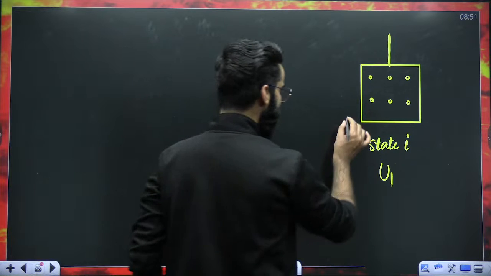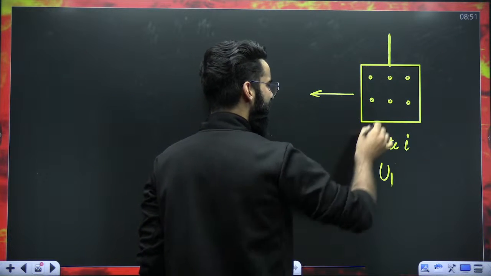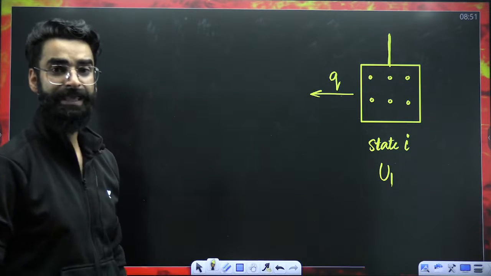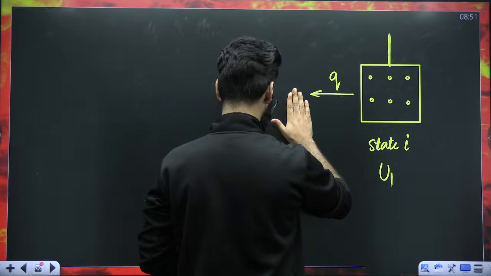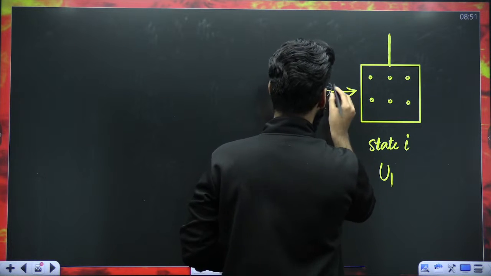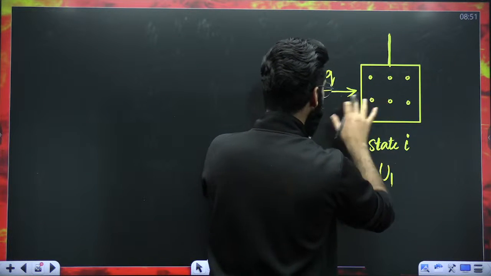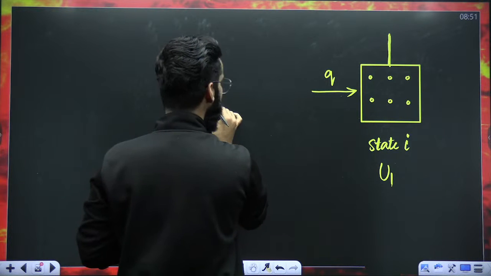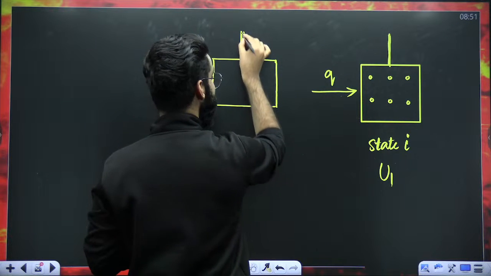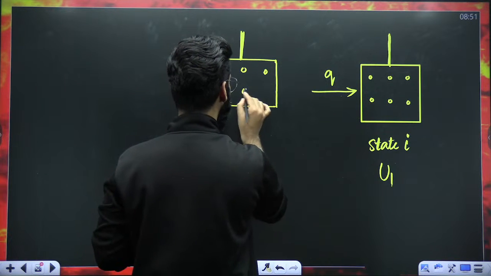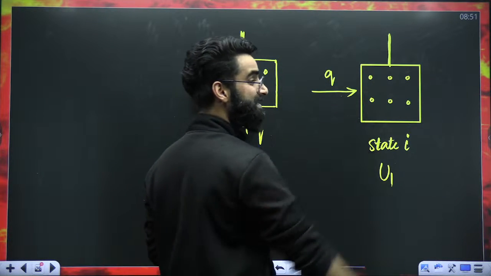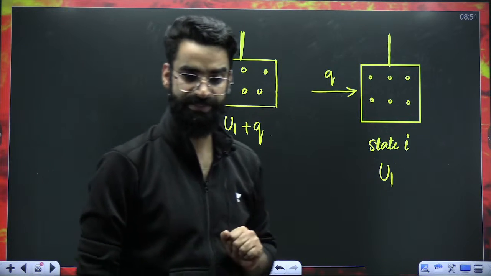Now, what exactly we will be doing? For example, I'm supplying Q amount of heat to this gas. My dear students, when you supply Q amount of heat to this gas, can you tell me what will be the total energy possessed by the gas now? Initially, the total energy of the gas was U1. Now it's going to be U1 plus Q. This is the total energy possessed by the gas.